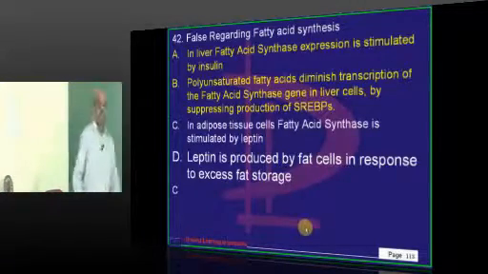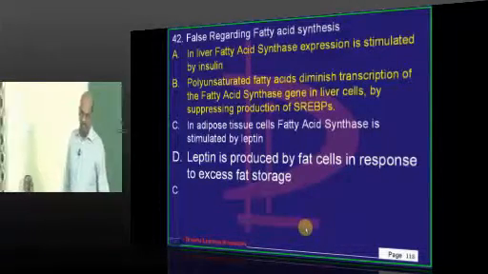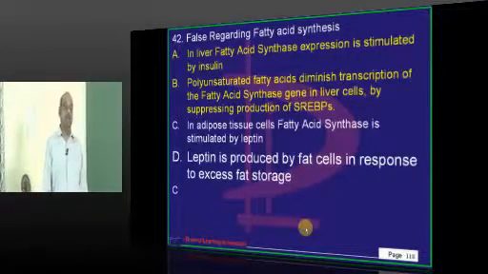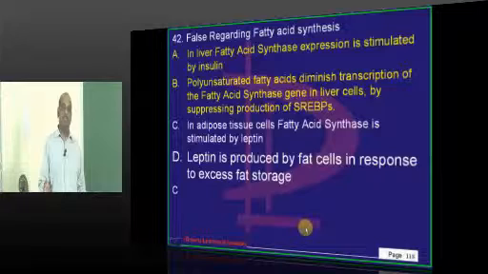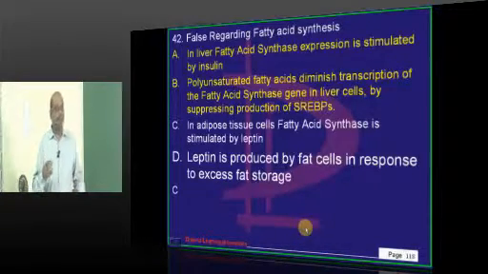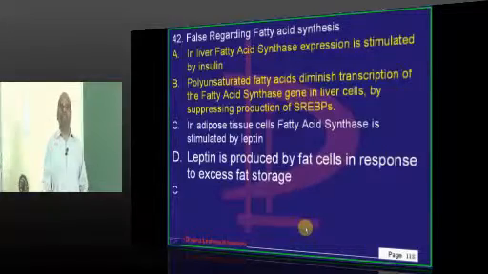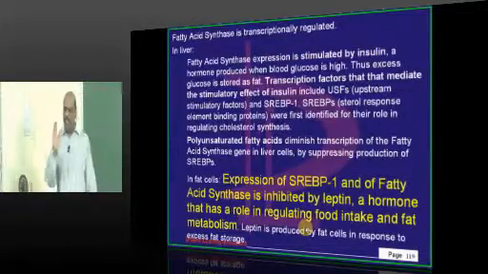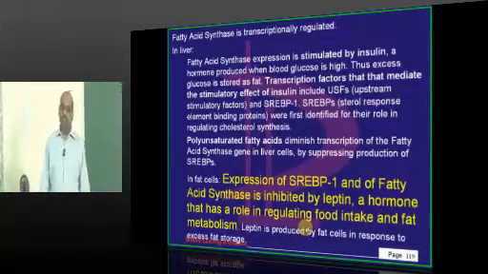Now, doctor, leptin. Leptin and regulation of obesity and appetite is one of the favorite topics of the examiner in physiology. When is leptin needed?